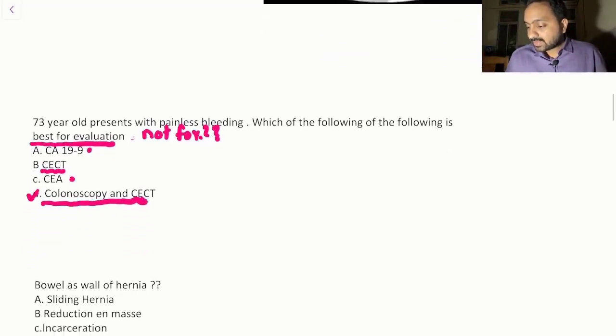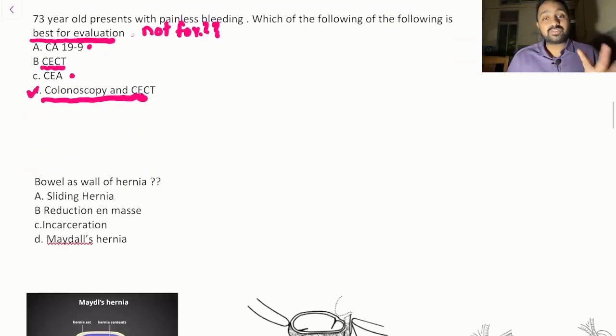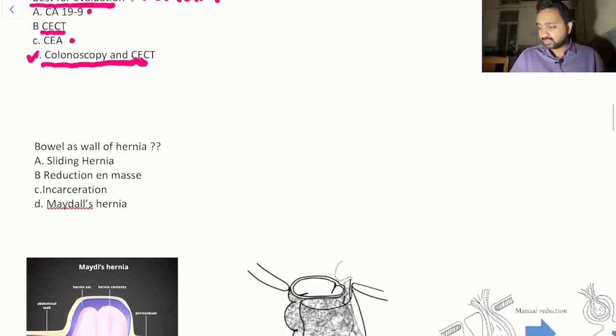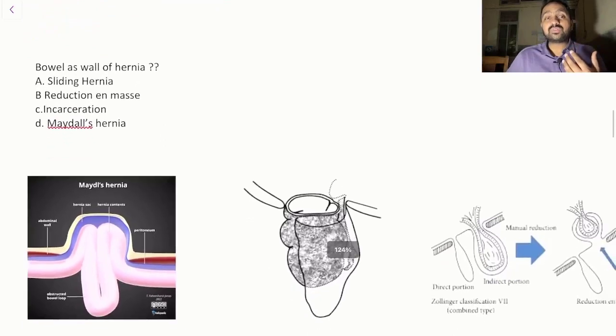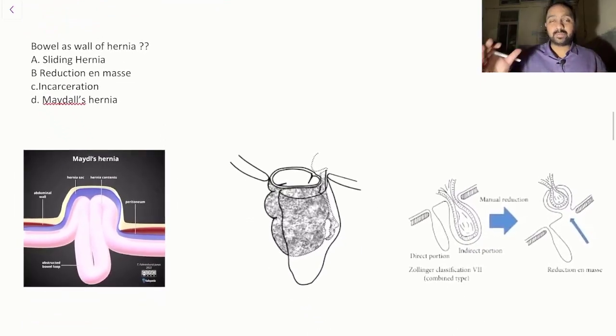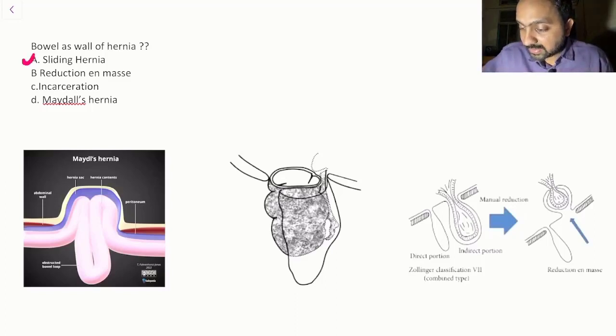Now next question was with respect to the bowel as a wall of hernia. So many people are saying there were various images of the hernia given. Now what exactly the question was, we do not know, but majority of the students have told us that the bowel was forming the wall of the hernial sac. So in that case the answer would have been sliding hernia.